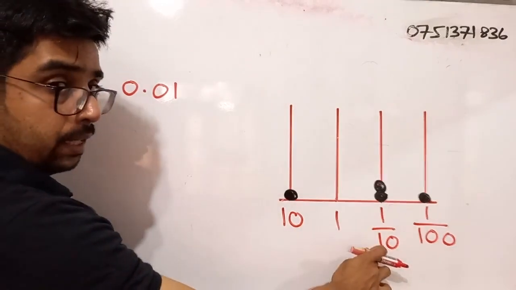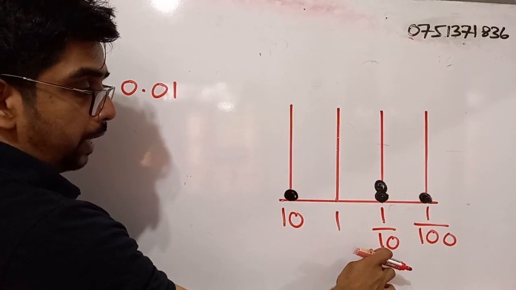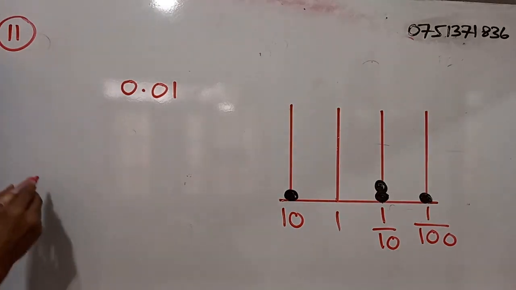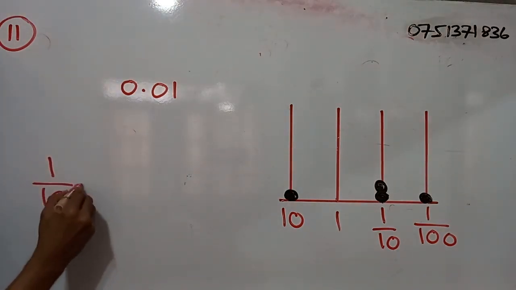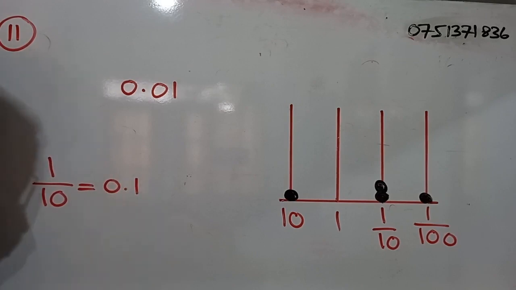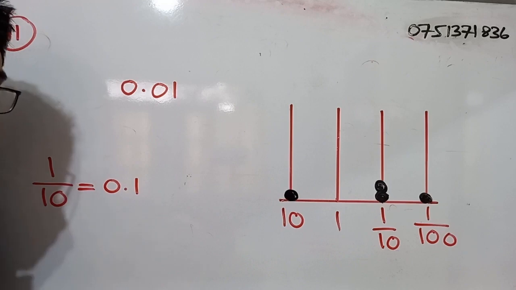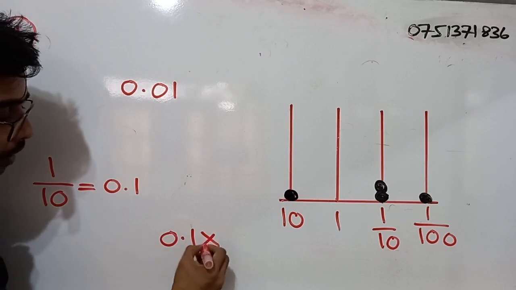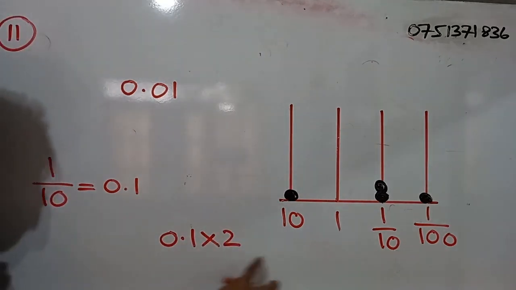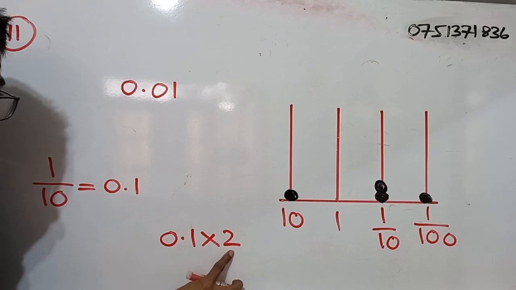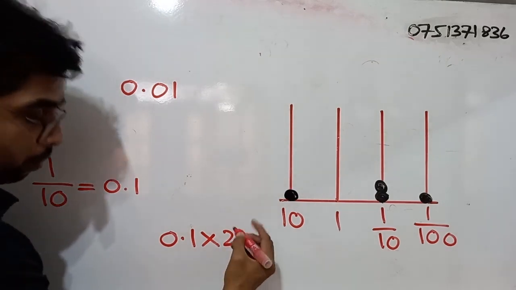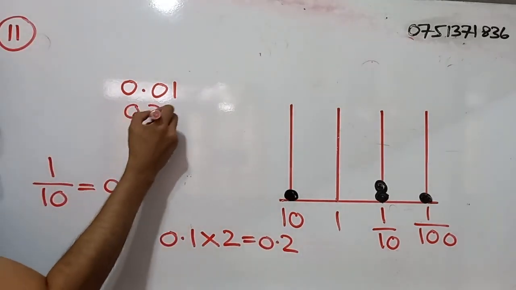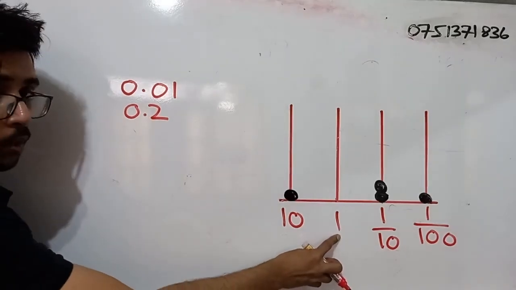Now we come to the 10th place, 10th ending with a th. So on the 10th place, we have two beads, right? 10th means 1 by 10. So it is equal to 0.1. So how many beads are there? Two beads. So how do we calculate the value? 0.1, we have to multiply that by 2. 0.1 multiplied by 2. What do we get? 0.2. Right.